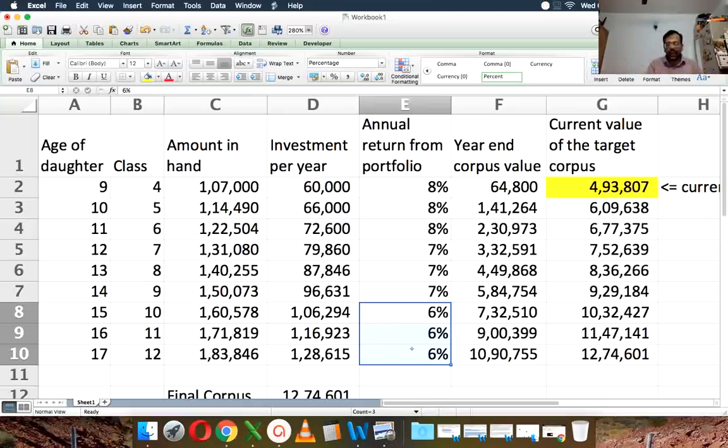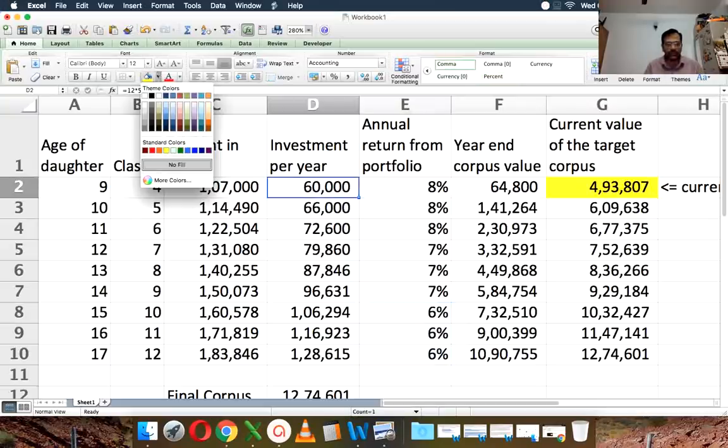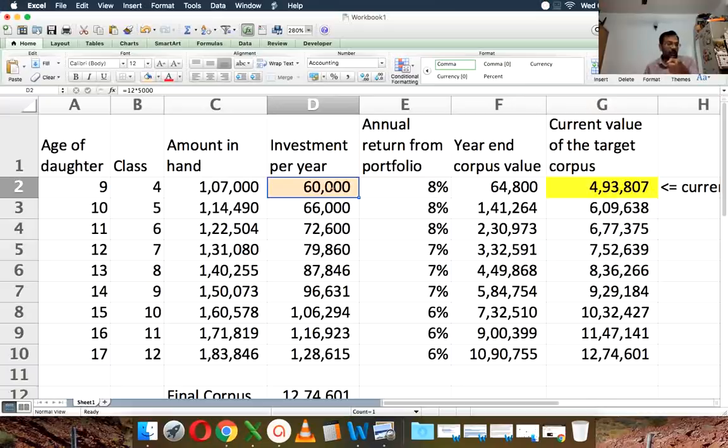So please check. So what are your inputs here? Your inputs are this. This is what you inputted. You said you can invest 60,000 per year and you can increase these investments 10% a year. Let's assume you can do that. But for the 60,000, you will be able to get 12.74 lakhs when she finishes 12th standard, which is worth about 5 lakhs today.